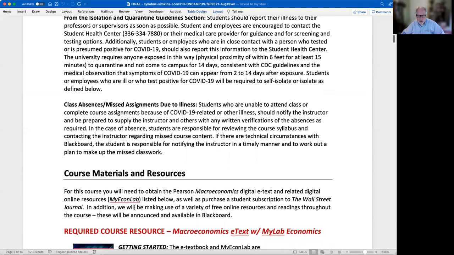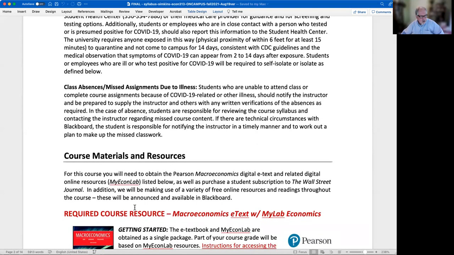We'll work with you, and you'll have access to the material generally, but we'll need documentation should you have to quarantine, or in particular, if you are sick. If you're quarantining and asymptomatic, you should be able to participate in the course pretty regularly without any pause. But if you are actually sick, that's a different story. You'll need to talk with me, and you'll need to have documentation of that.